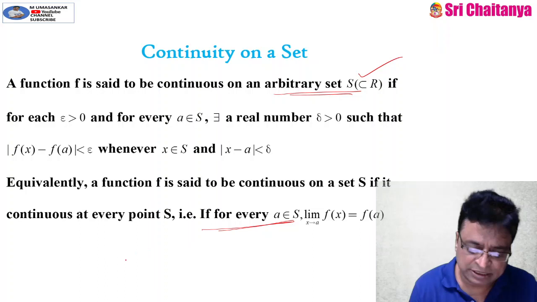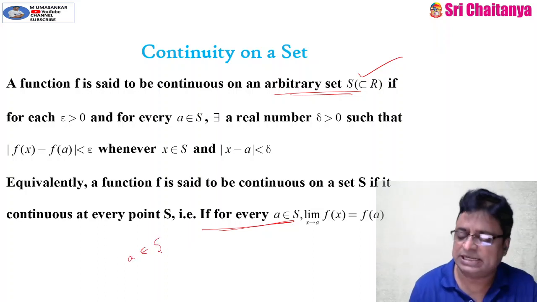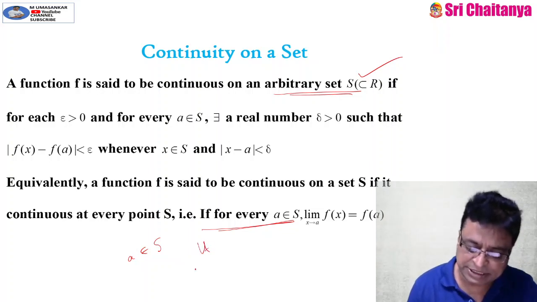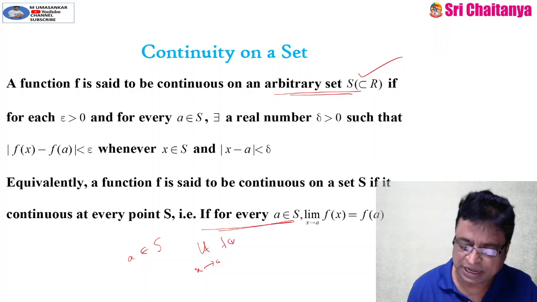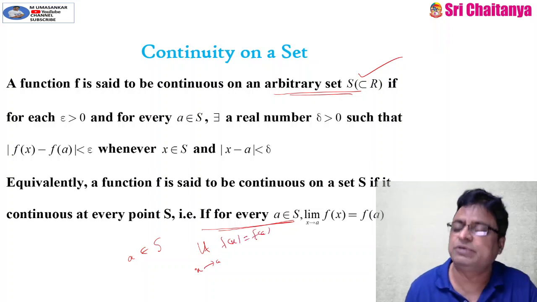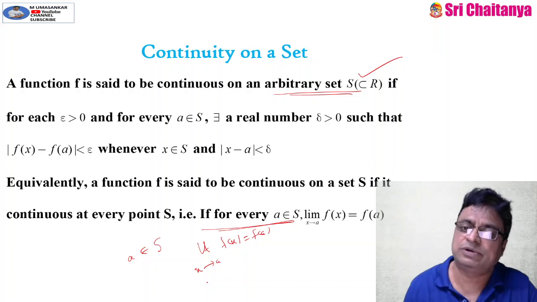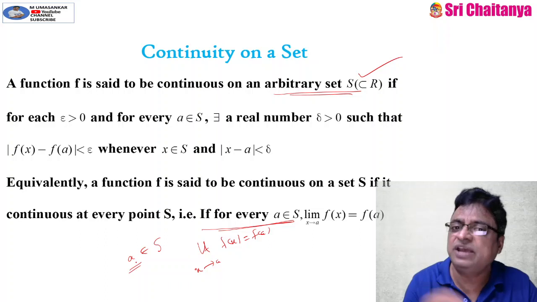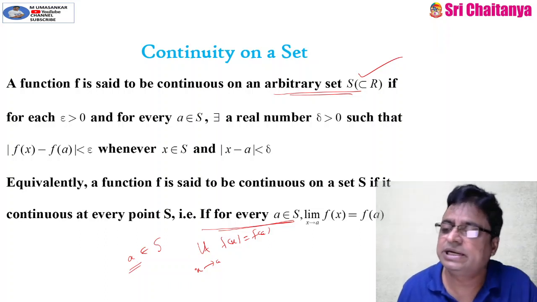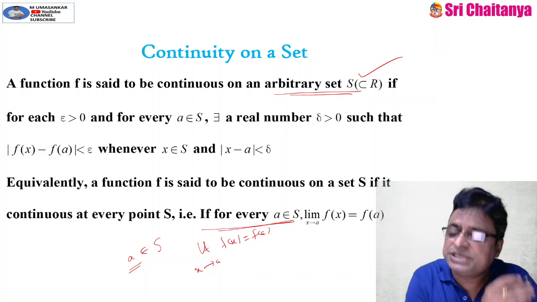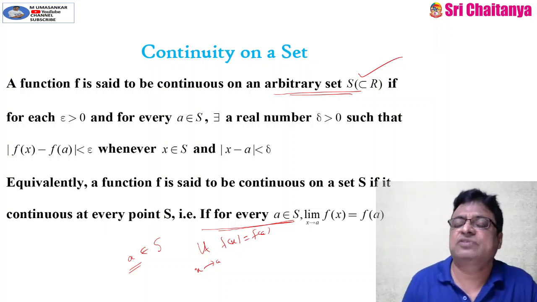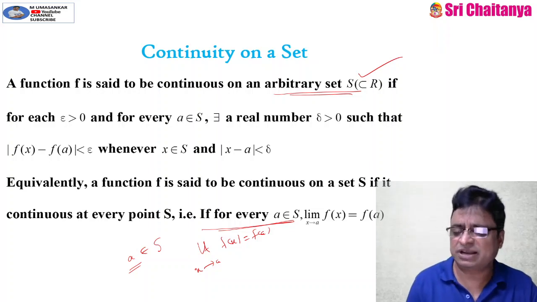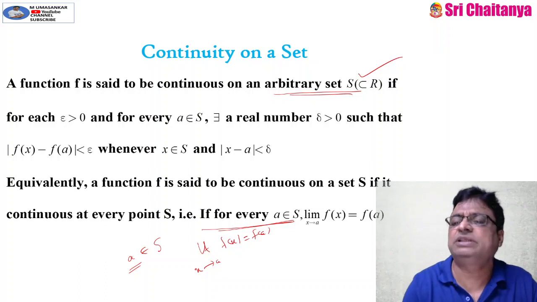That means, say A is any arbitrary point in the set S, and if limit x tends to A of f of x is equal to f of A, that means the value of the function is equal to the limit of the function at that point x is equal to A, then we can say that f is continuous at A. Since A is arbitrary, we can say that the function is continuous at each and every point in the set S, and that is called continuity of the function on a set. It is just like what? Replace interval with set.